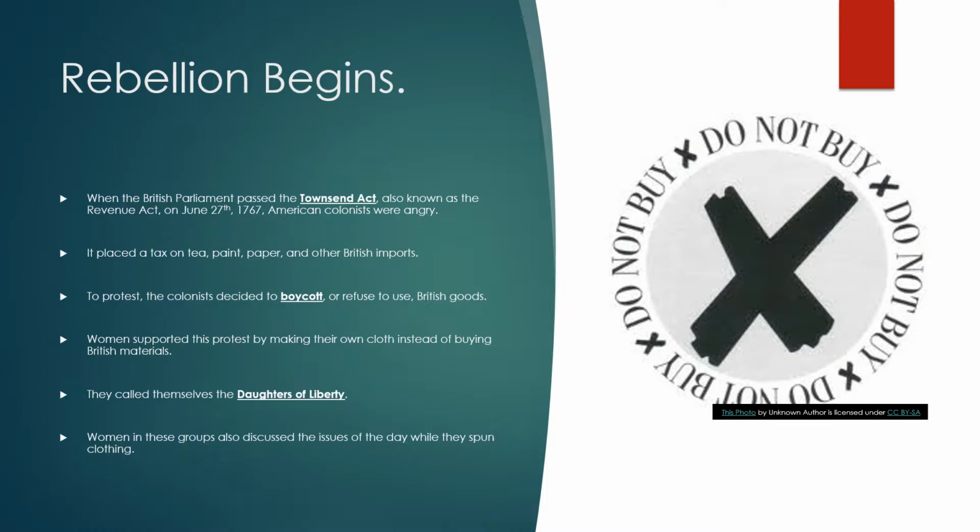Now, women also supported the boycott in this protest by making their own cloth instead of buying British materials. And soon these women began to form groups, and they called themselves the Daughters of Liberty. Women in these groups, as they were sewing or making materials, could discuss issues of the day while they spun clothing. So this is one of the first social organizations for women in the colonies as well.